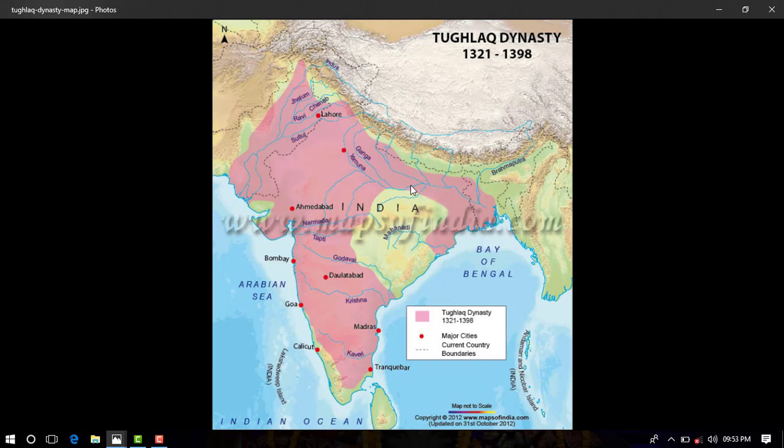Remember students, Firoz Shah Tughlaq was a very well known ruler in the history of the Delhi Sultanate because of his welfare measures. He set up hospitals for free treatment of the poor. He promoted agriculture by digging wells and constructing many irrigation canals.